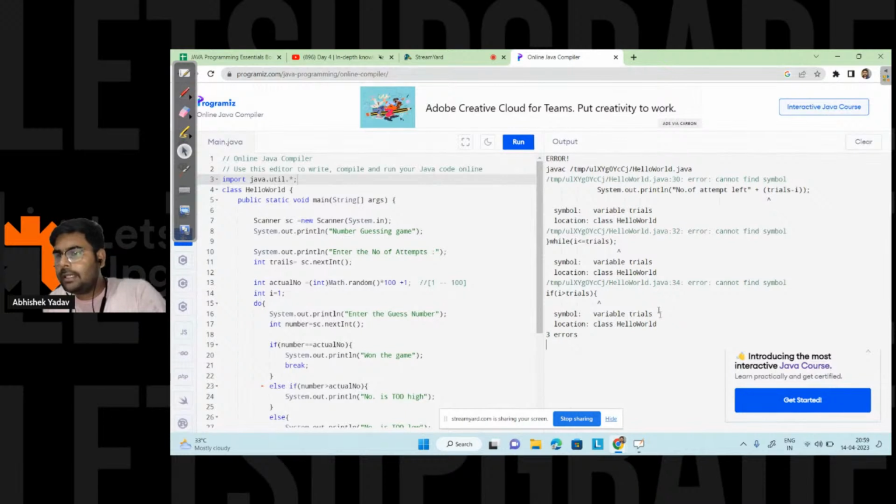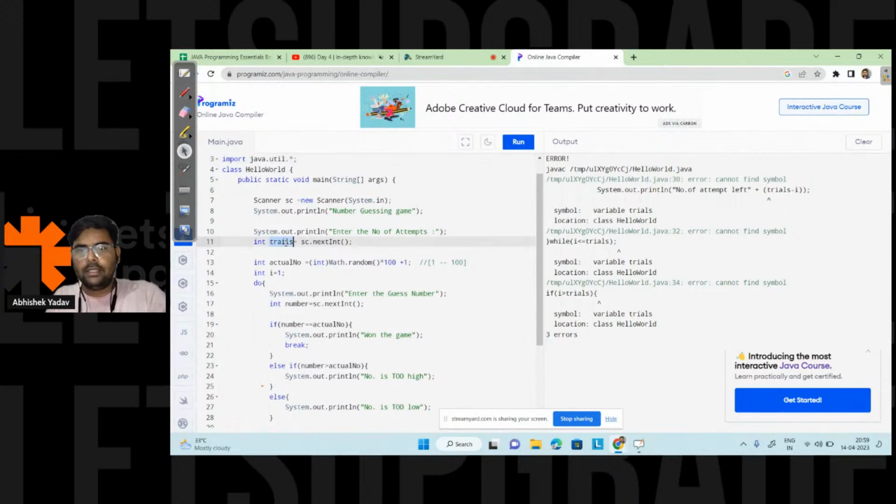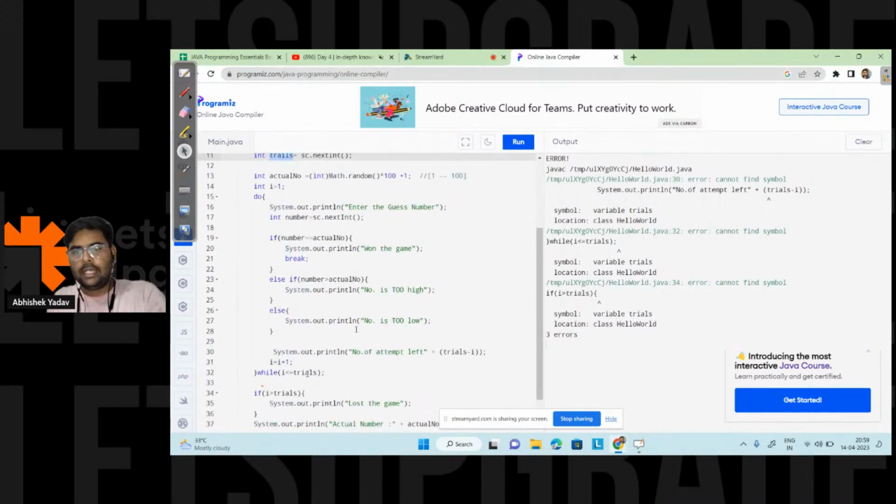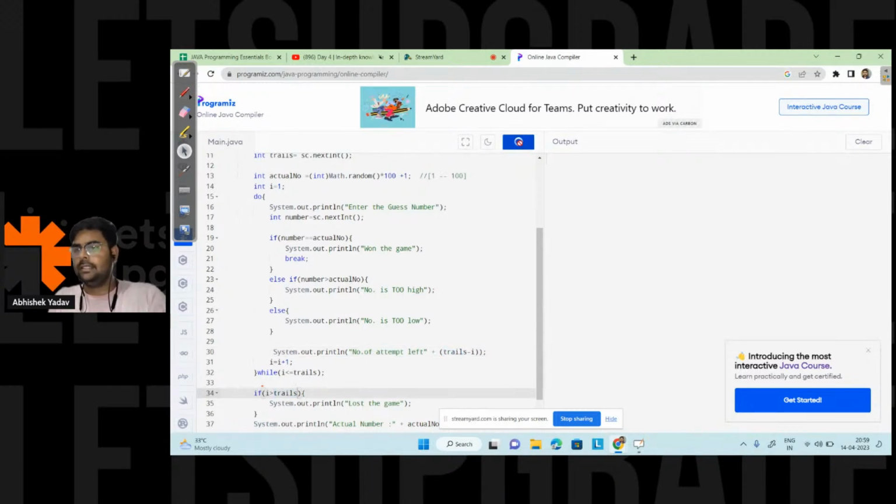Again I am getting some error. Trials minus i, cannot find symbol. That is okay. This will be trials, and this will be trials, and this will be trials, and this will also be trials, right? Let's run the code.